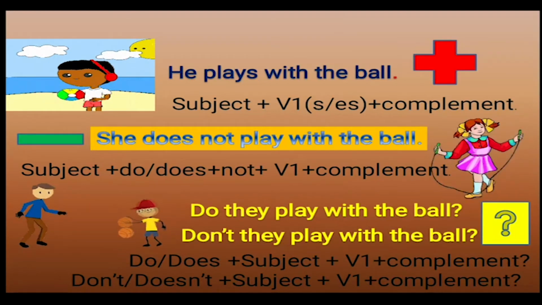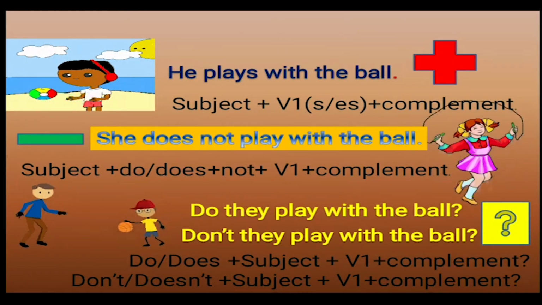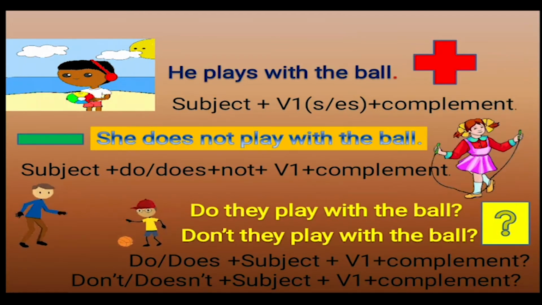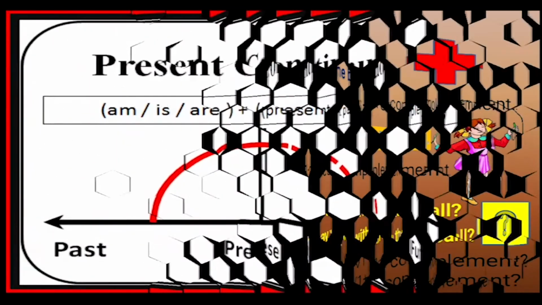Now, an interrogative sentence can be a positive interrogative or a negative interrogative. Let us look at an example. Do they play with the ball? It's a positive interrogative. Don't they play with the ball? Negative interrogative. So the structures are do or does plus subject plus V1 plus complement followed by a question mark. Then don't or doesn't plus subject depending upon the subject plus V1 plus complement and question mark. We all need to remember the structure of these sentences, children.